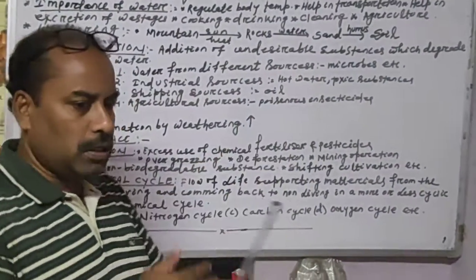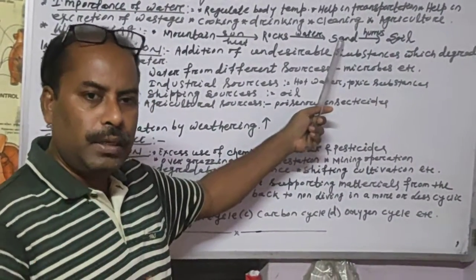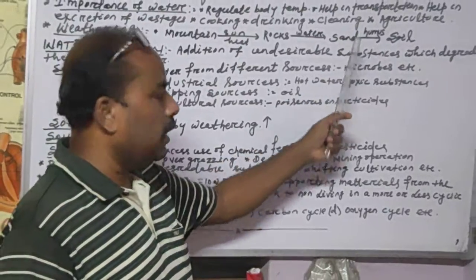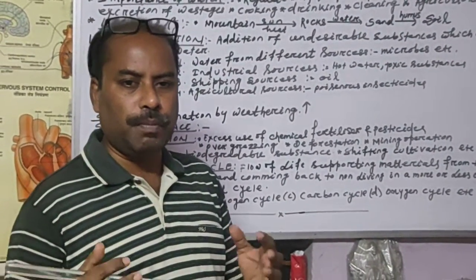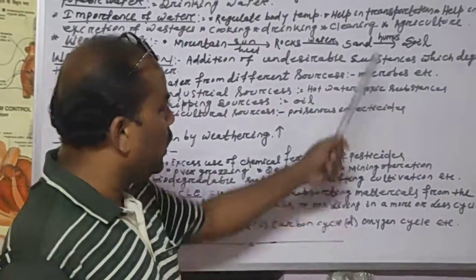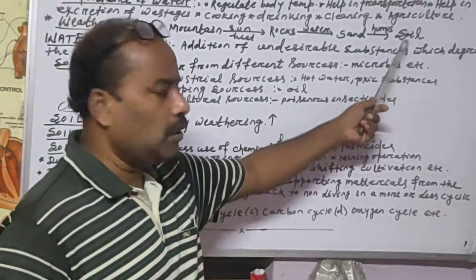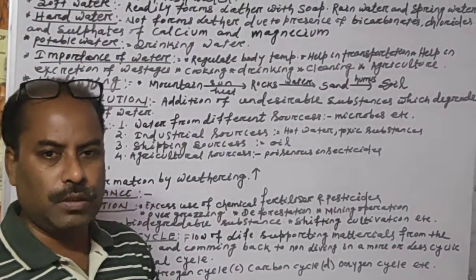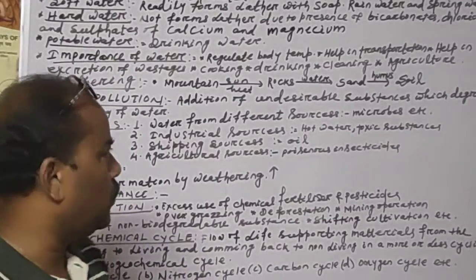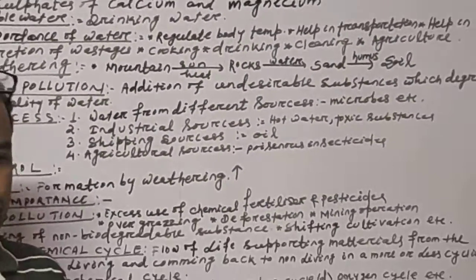Because of the flowing water, the rocks are ground against each other and converted into fine powder like sand, and this sand mixes with the decomposing parts of plants and animals known as humus, and sand and humus combined make the soil. In this way the soil is formed, which is known as the weathering process. Now we'll come to all about the water.